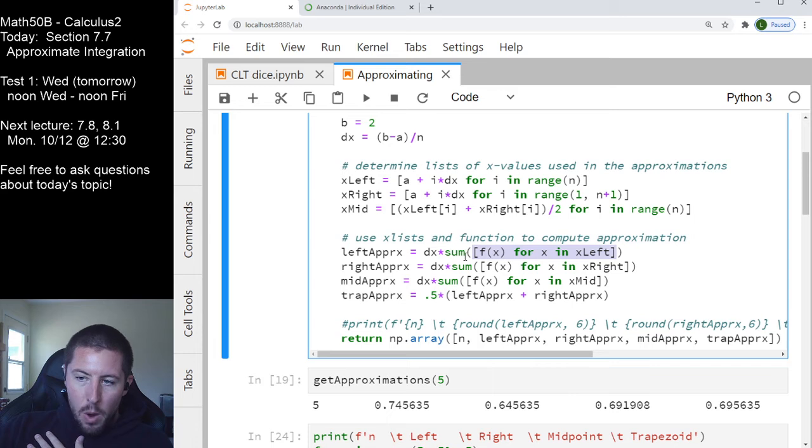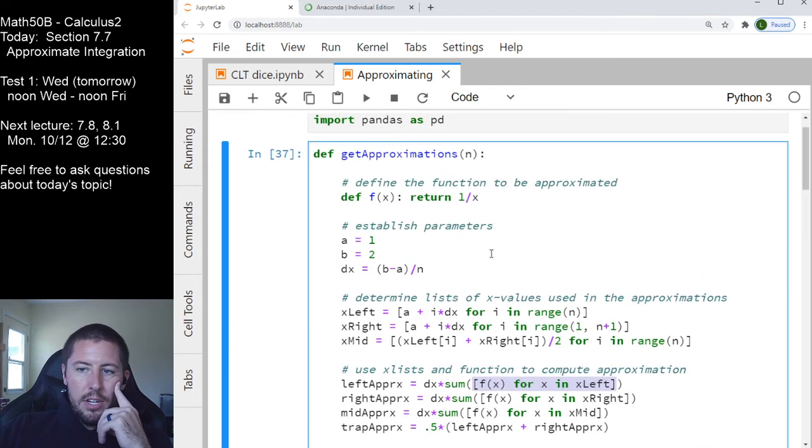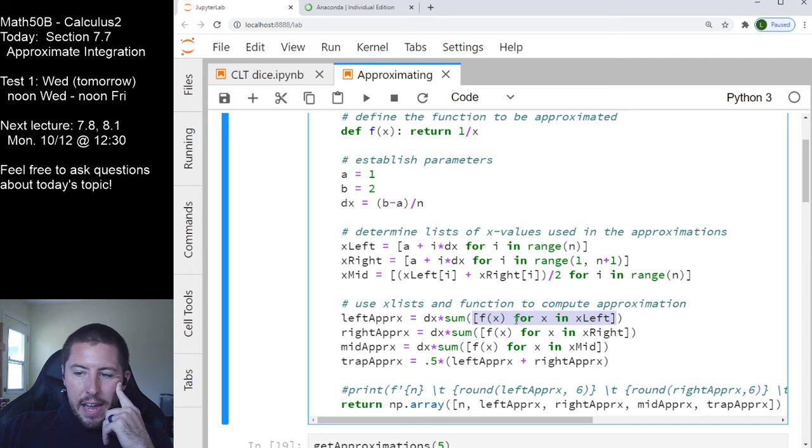I'm going to add up my y values with a sum, and I'm going to multiply it by the width that we have factored out. So I'm just exactly following the formulas that we built here. Again, this is a bracketed list that I have highlighted, and this is going to say compute f of x. And notice we defined f of x to be the 1 over x function. Compute f of x for each of the x values in the left list. Compute f of x for each of the x values in the right list. Compute f of x for each of the x values in the mid list right here.